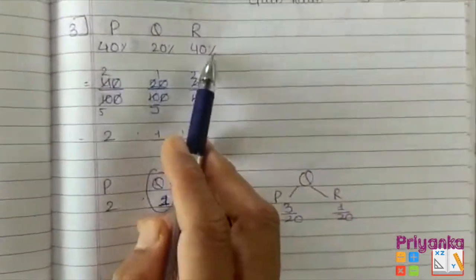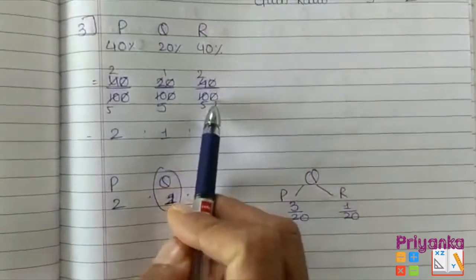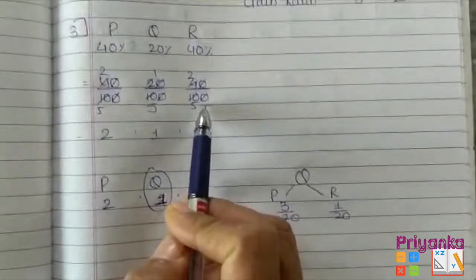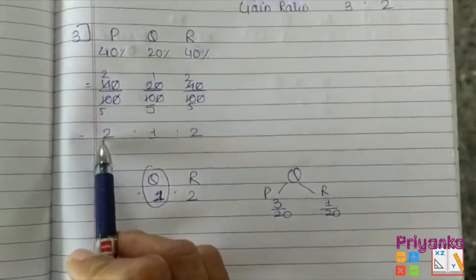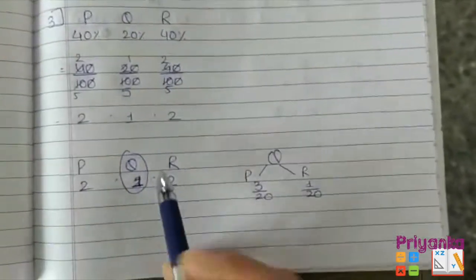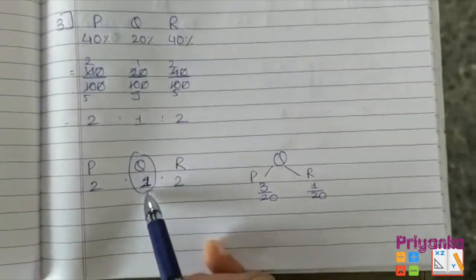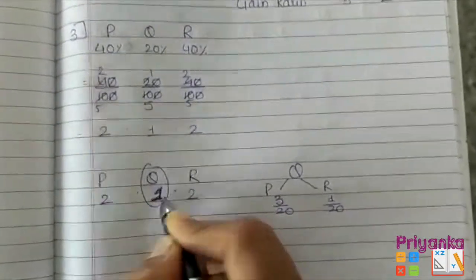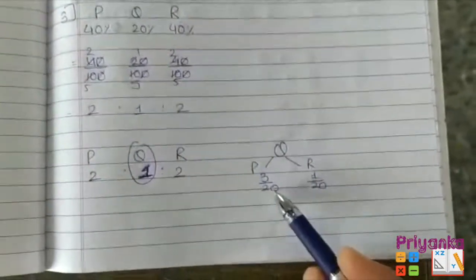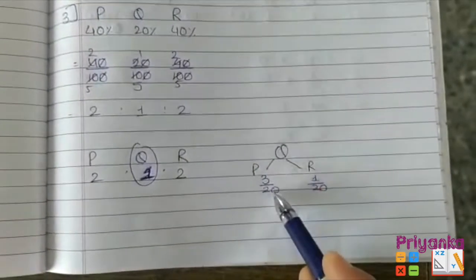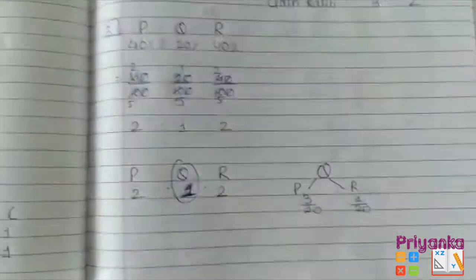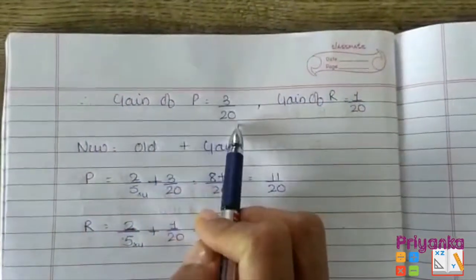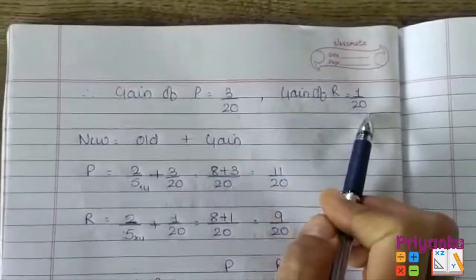First I took the percentage, then I bifurcated them like that. I got 2/5, 1/5 and 2/5. So here I got the common number 5. So the ratio distributed between the partners is 2:1:2. Then I showed that this is the one partner who is going to retire. So here 2:2, here it is 1. Okay. Then from Q, P is acquiring 3/20 and R is acquiring 1/20. So the gain of P will be 3/20, it is already given, and the gain of R is 1/20.